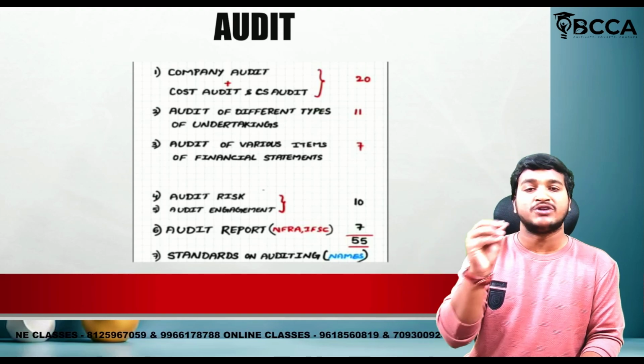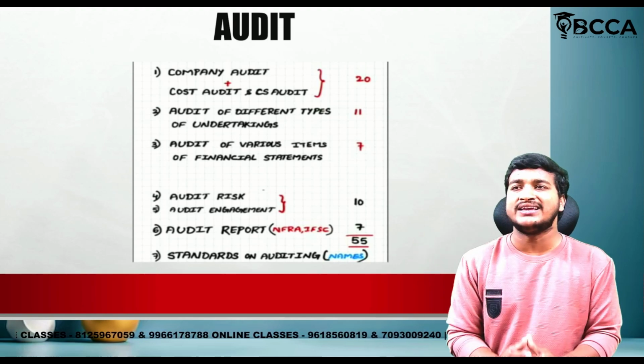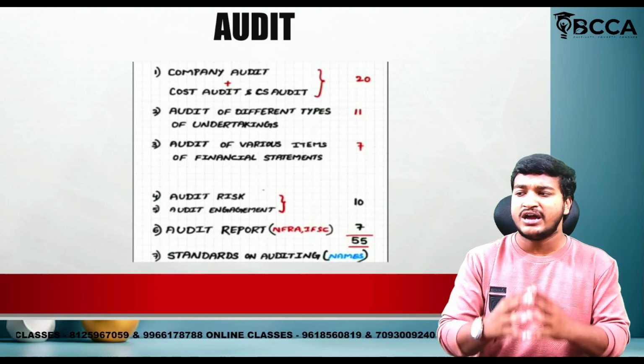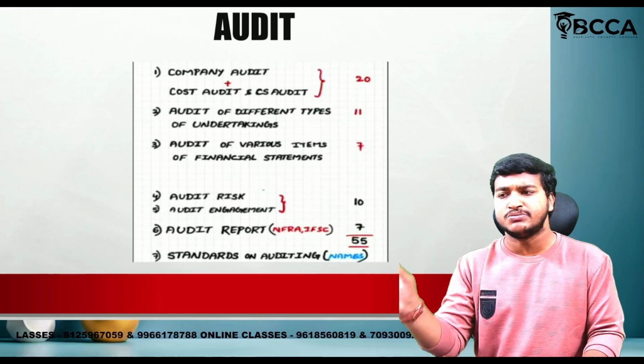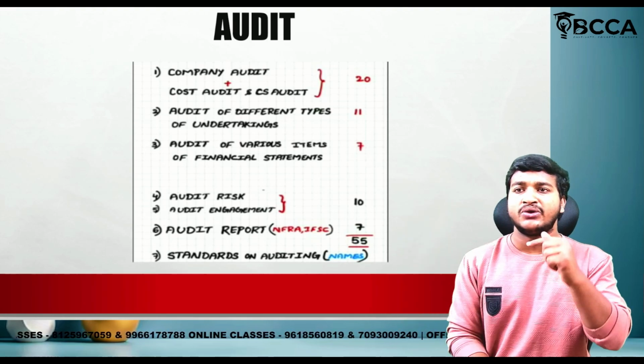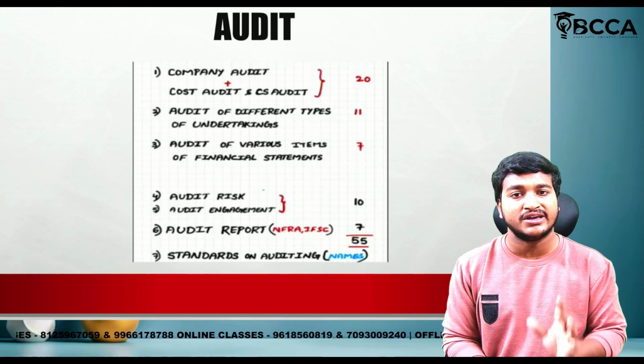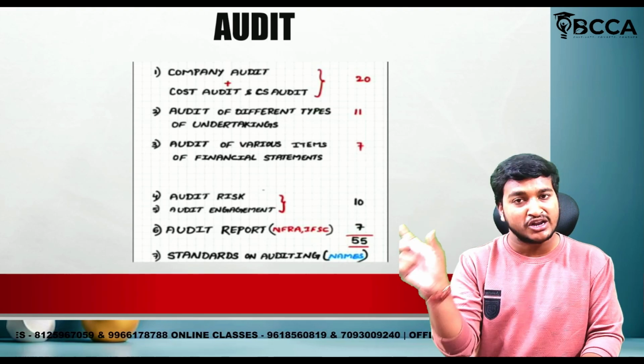So whoever watching this video, audit of different types of undertaking, I clearly covered in detail in our YouTube channel marathon. Please, everybody should go to the marathon. You can easily go to the timestamps. There are clear timestamps available there. So just go to that particular chapter.